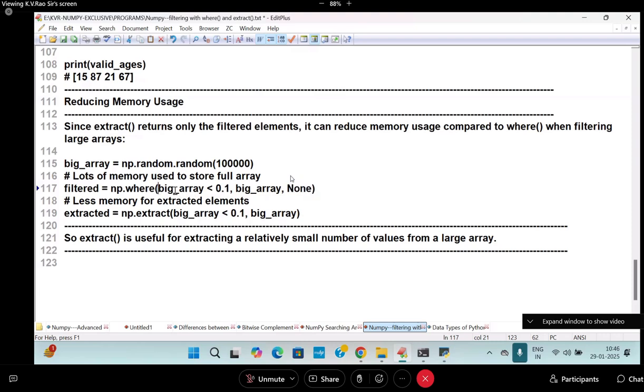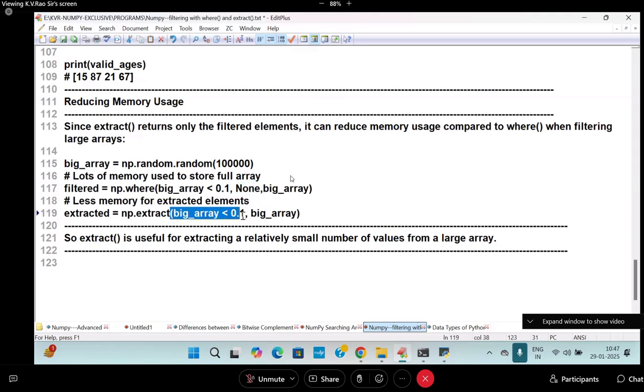np.array, big array, less than 1.0, big array with None. Any value which is less than 0.1, you are going to substitute with what value? The None value you are going to substitute. Here you write big_array, big_array, None, less than 0.1. It is going to give you what? None substituted, and less memory space is extracted.